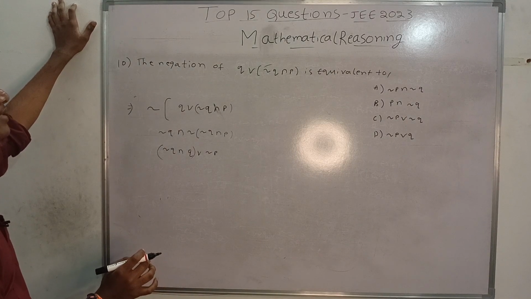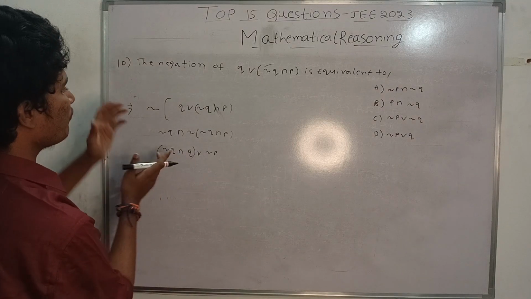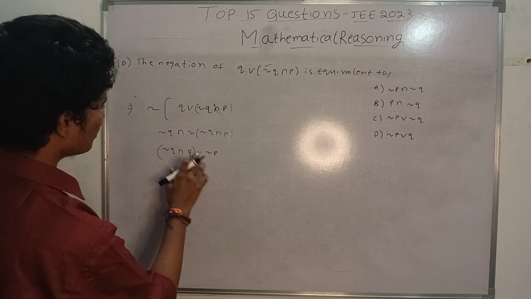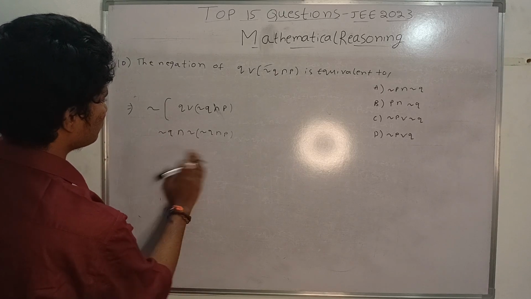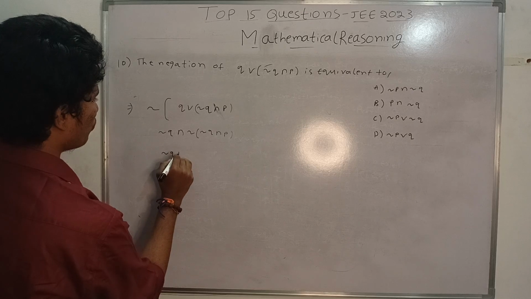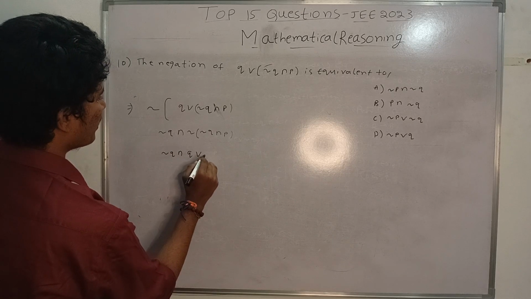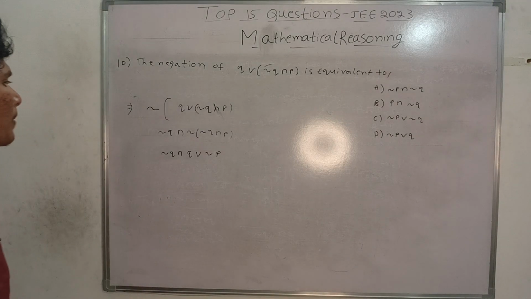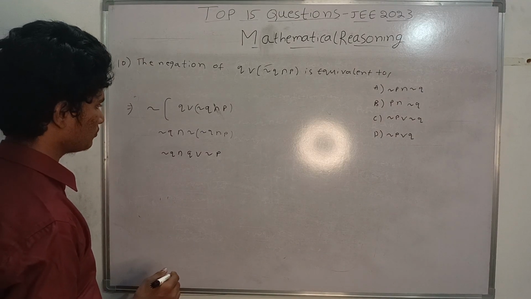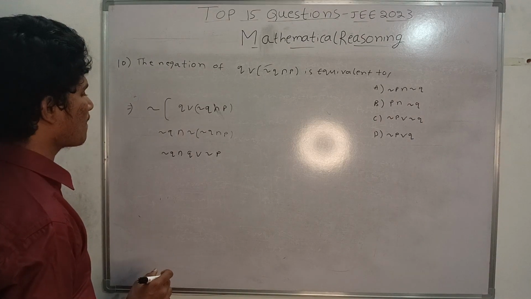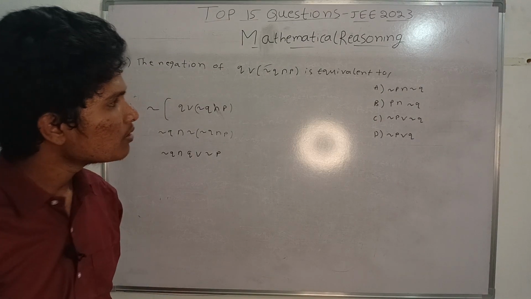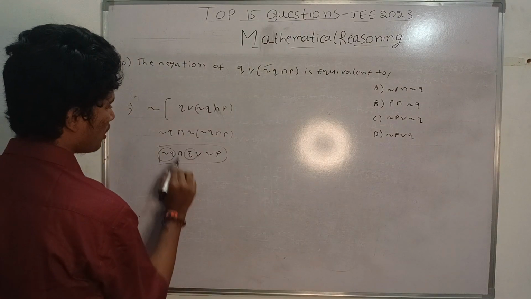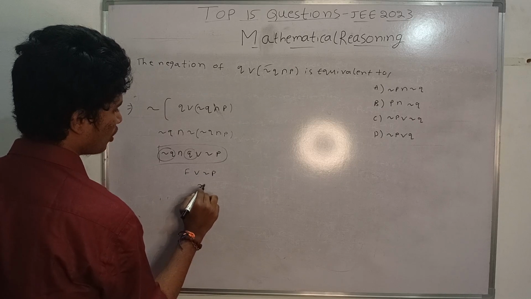After this, that is negation Q and Q is false, so it is false or not P, you will get not P.